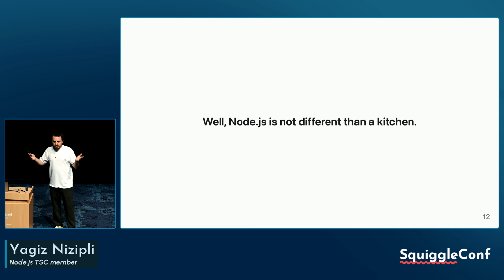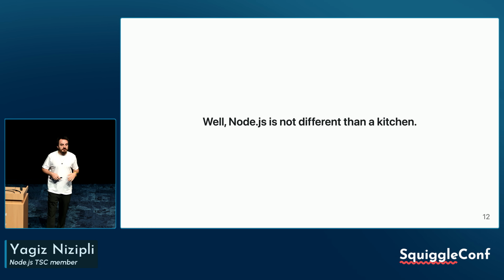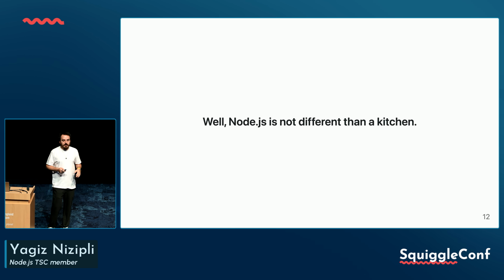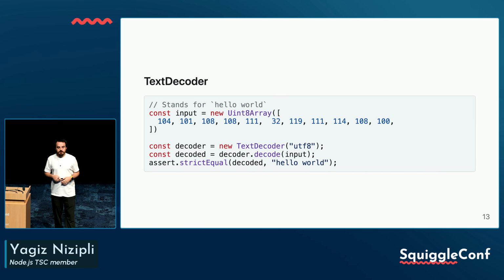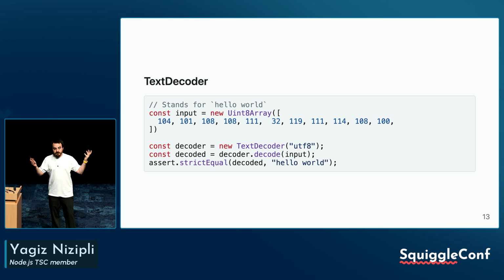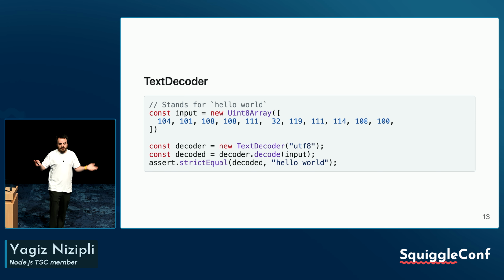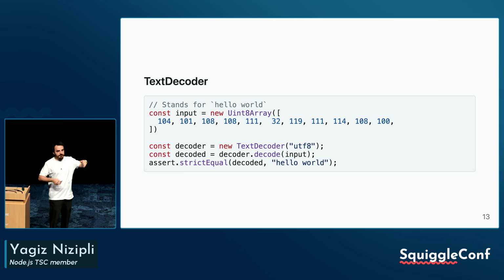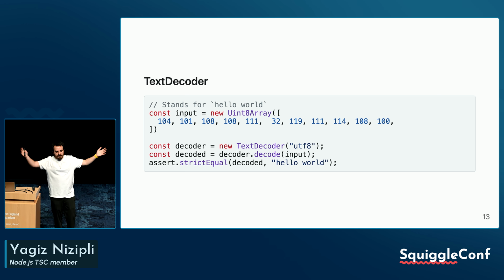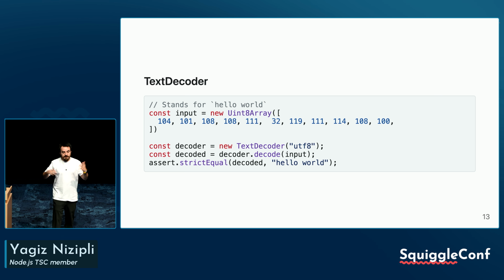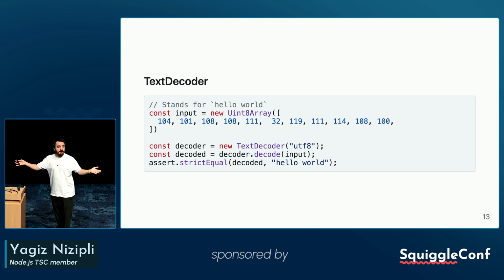So Node.js is not very different from a kitchen. A lot has changed since the initial commit to Node.js in 2009. So let's dive into some of the details. One of them is TextDecoder. We all know how TextDecoder works. When you initialize TextDecoder, it takes UTF-8 or Latin1 and all of those encoding types. Then you pass a uint8 array in order to decode it, and then it returns you a value. It should be as simple as that, right?